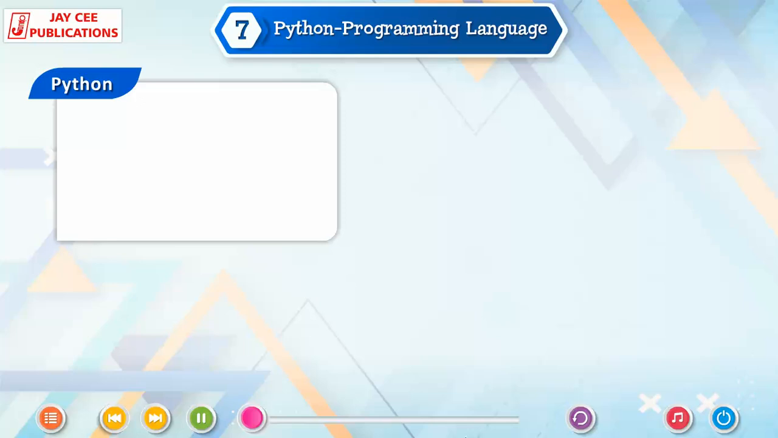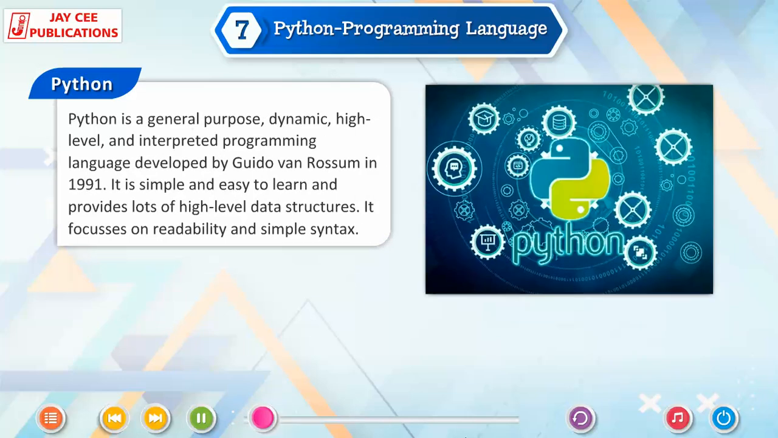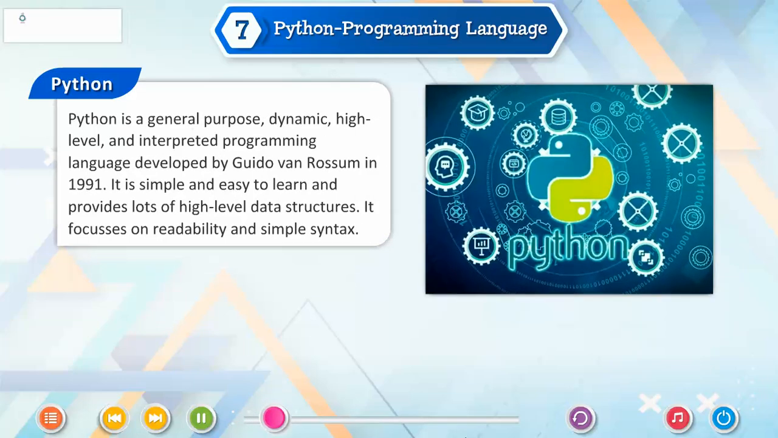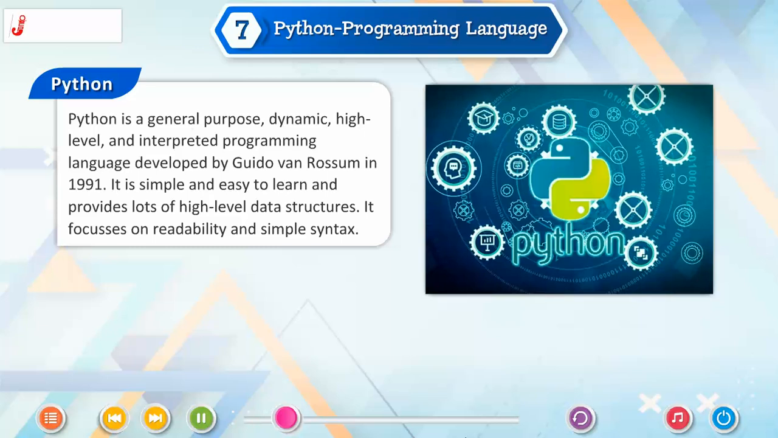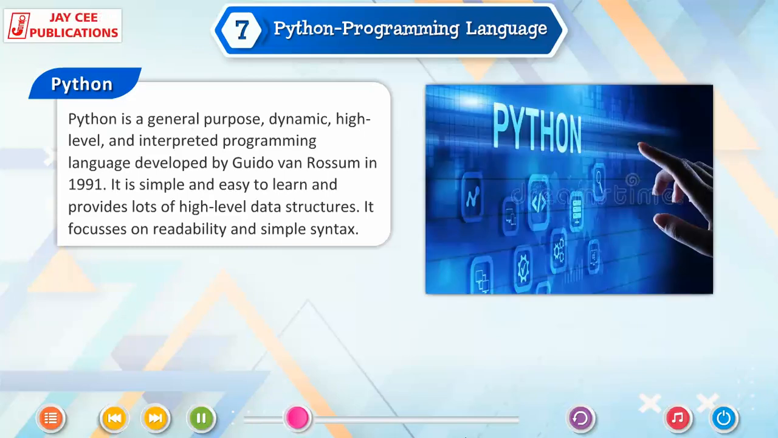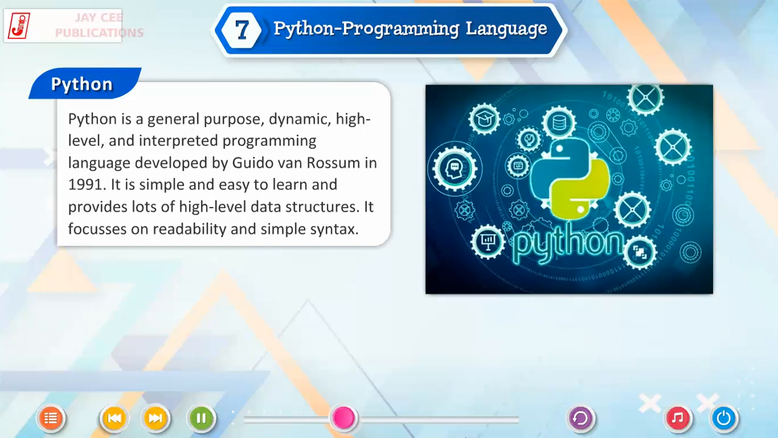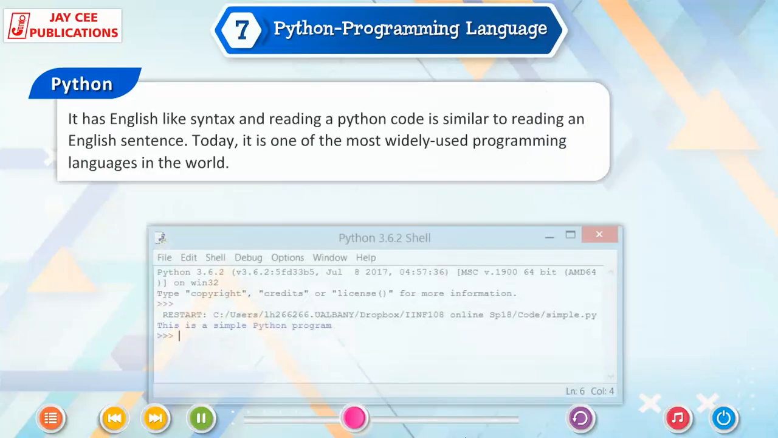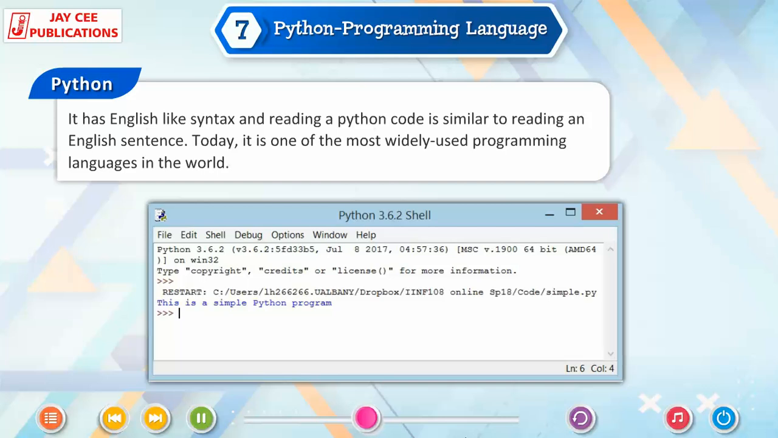Python. Python is a general-purpose, dynamic, high-level and interpreted programming language developed by Guido van Rossum in 1991. It is simple and easy to learn and provides lots of high-level data structures. It focuses on readability and simple syntax. It has English-like syntax, and reading Python code is similar to reading an English sentence. Today, it is one of the most widely used programming languages in the world.